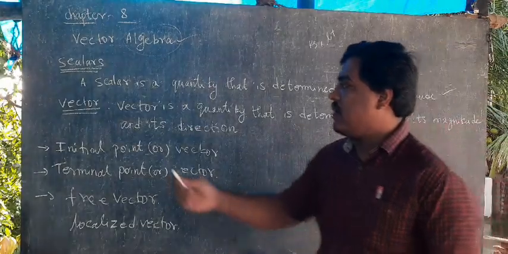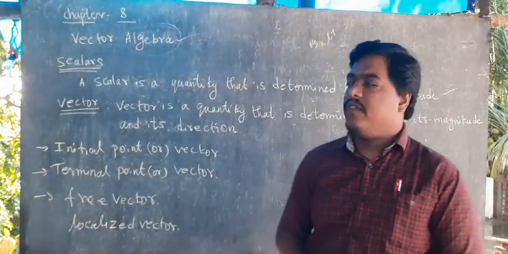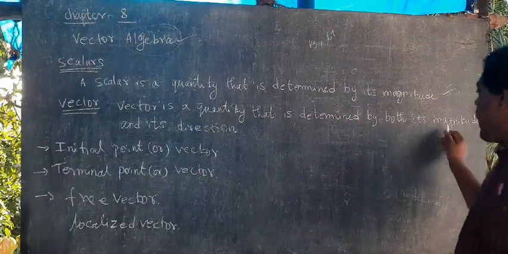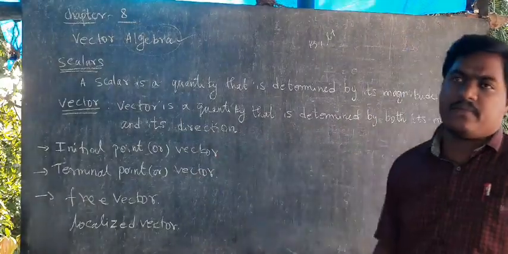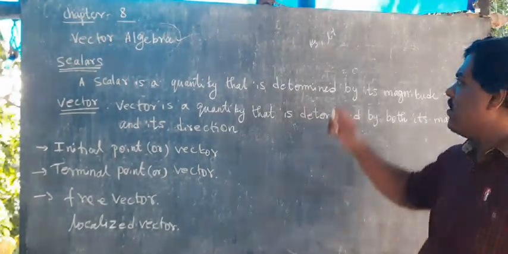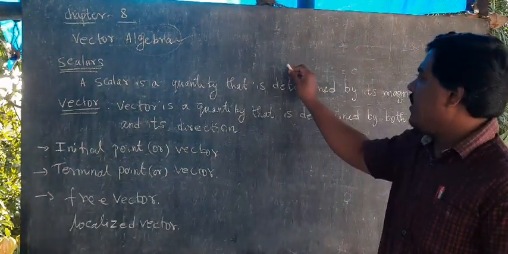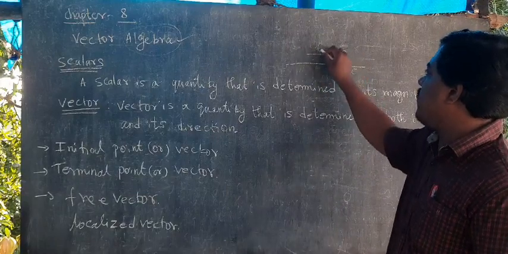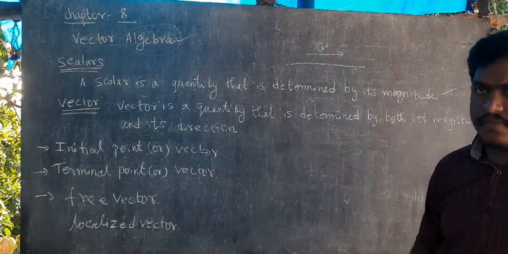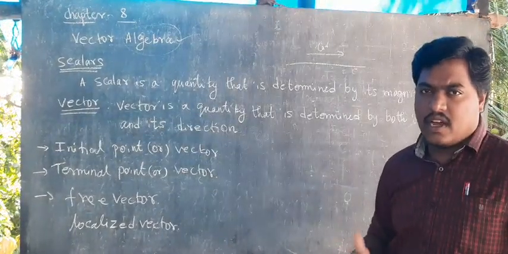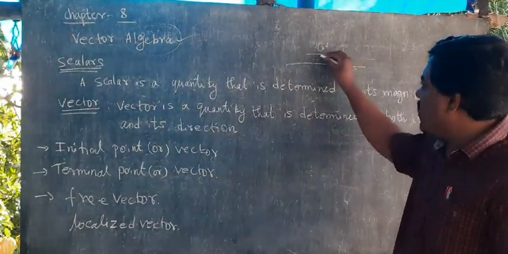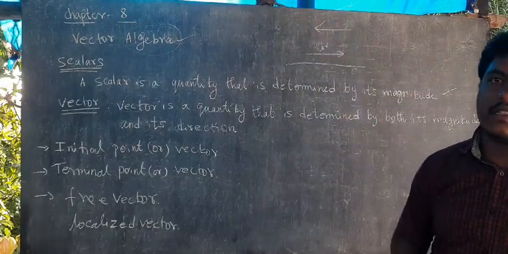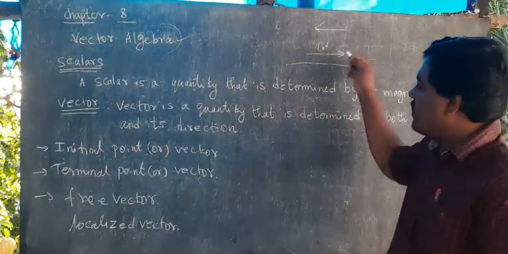And what is meant by vector? A vector is a quantity that is determined by both its magnitude and its direction. For example, on a road, the car is going here. Which direction will the car be going? Like this direction or this way the car will be going. That is called a vector. We have to mention the direction.